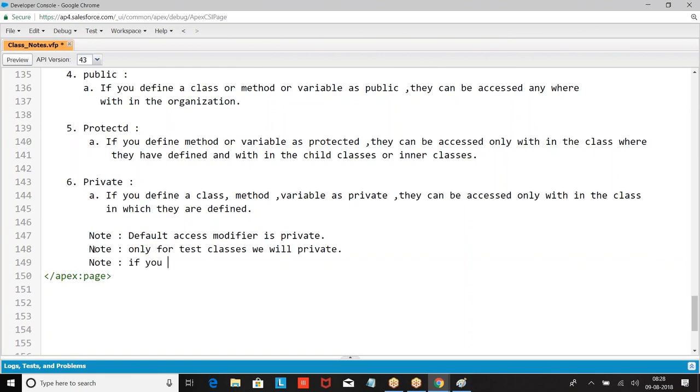If you define a class as private, we cannot create objects. Now, try to understand this point.